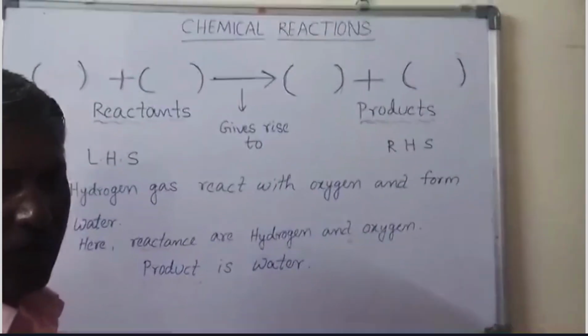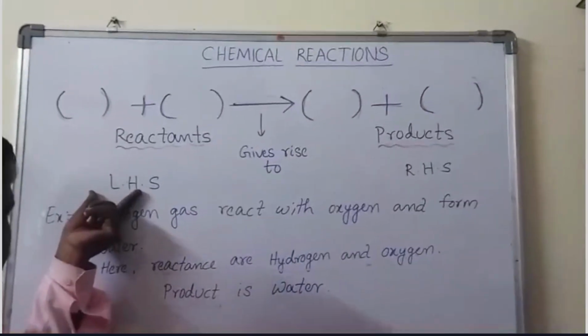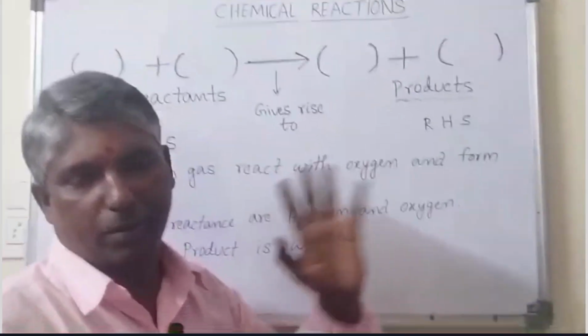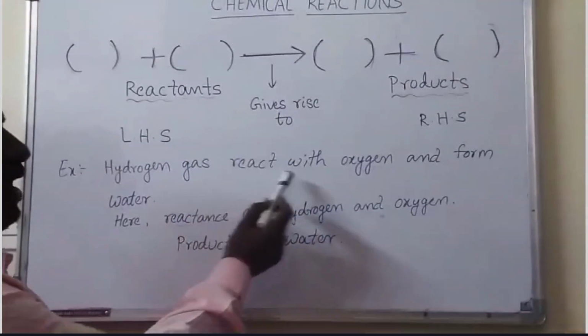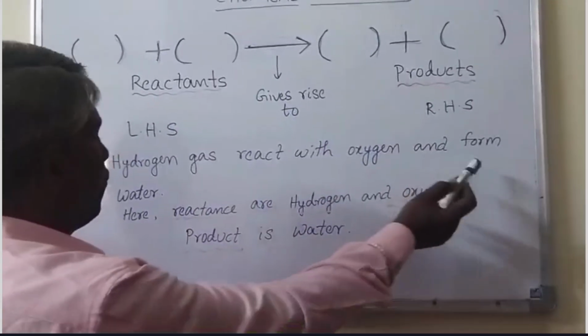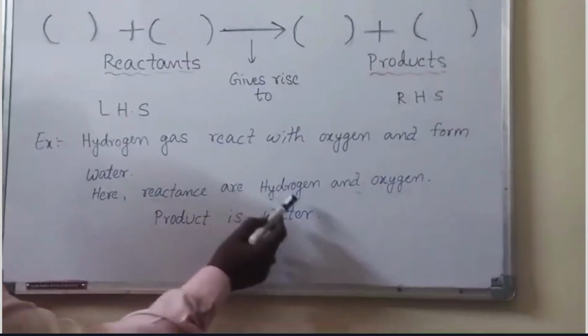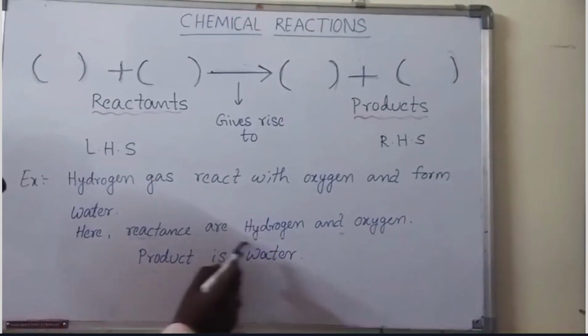In any chemical equation, reactants are on the LHS side and products are on the RHS side. That is the simple fundamental. For example, hydrogen gas reacts with oxygen and forms water. Here, reactants are hydrogen and oxygen. Product is water.